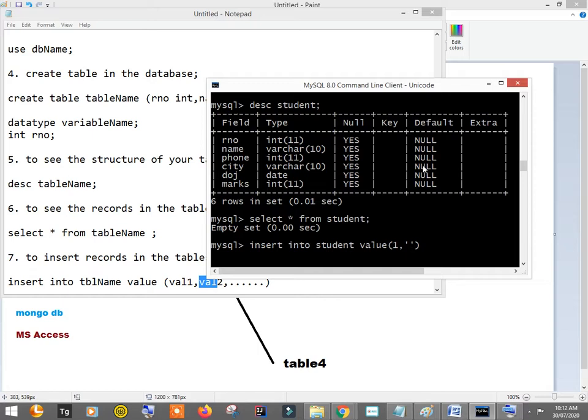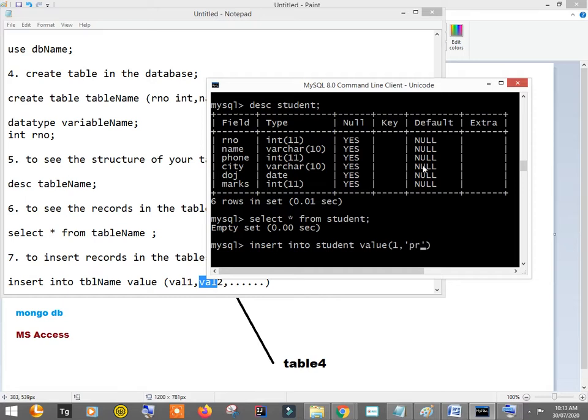You can use double quotes as well, but prefer to use single quotes, because the whole statement is again going to be inside double quotes when we write the Java code. But that's another part. For the time being, just understand that when you are writing names which have a data type of varchar, you should use single quotes.